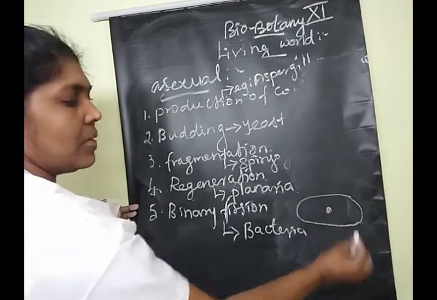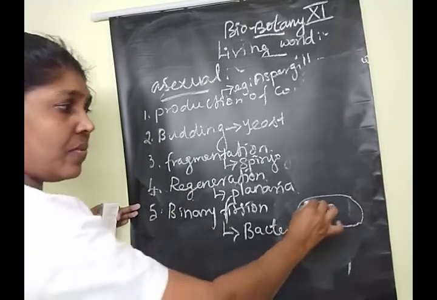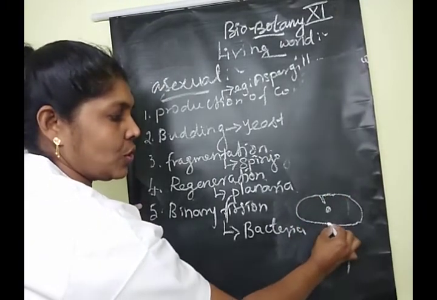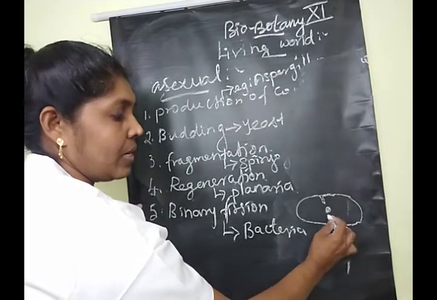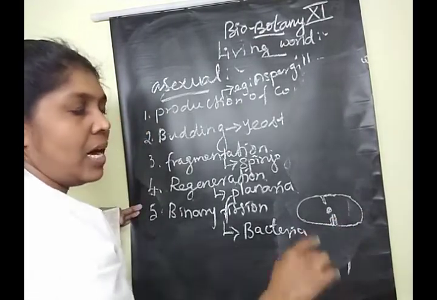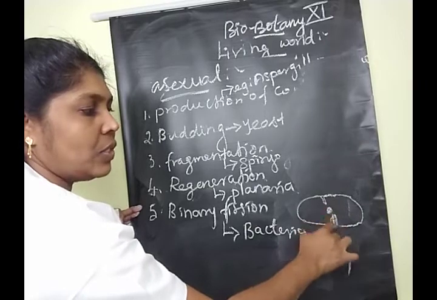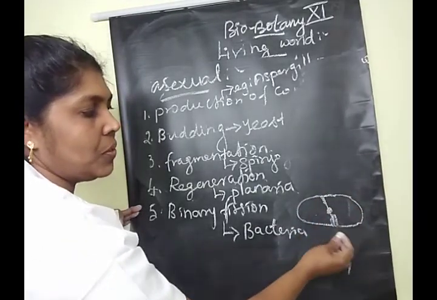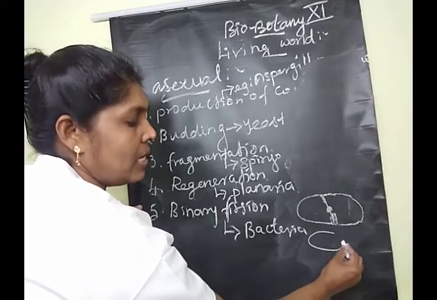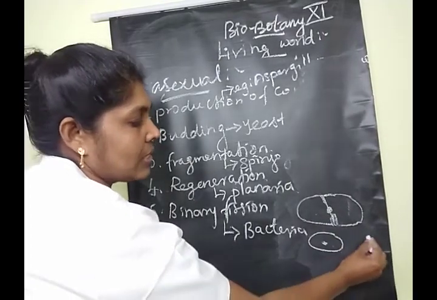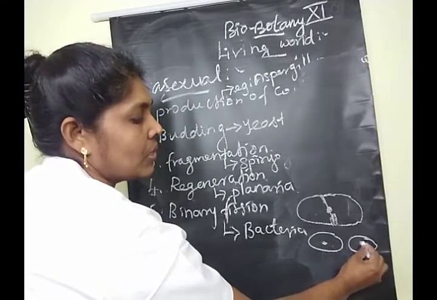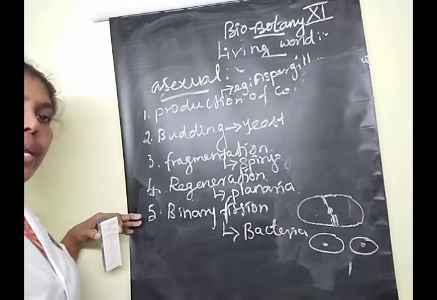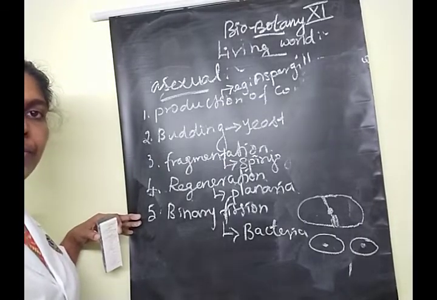Here they said there is a nucleus present. First a projection appears and the cell divides into structures like this. Clear, children? Then the dividing of the cell wall region happens first, and only after that does the nucleus divide into two. Finally we get two daughter cells. This is known as the binary fission asexual method. Understood?